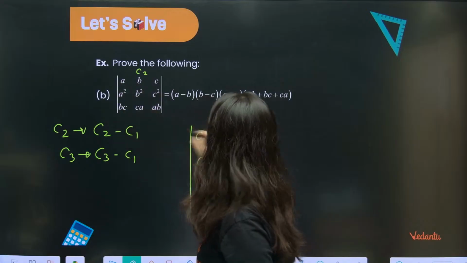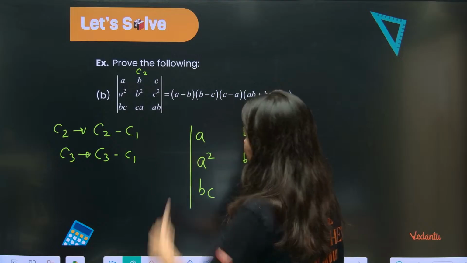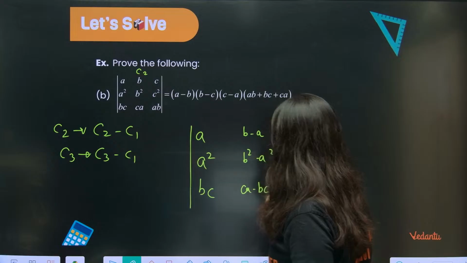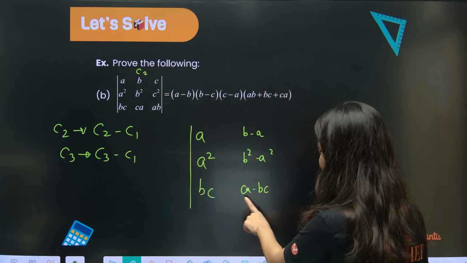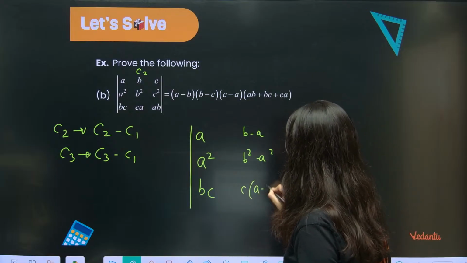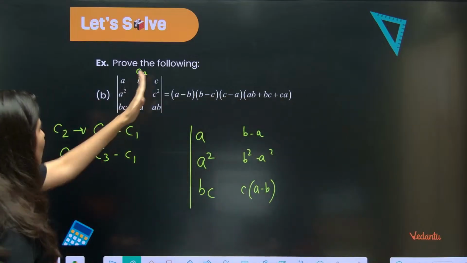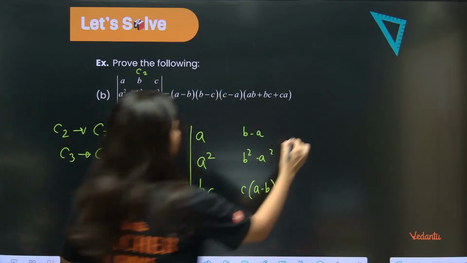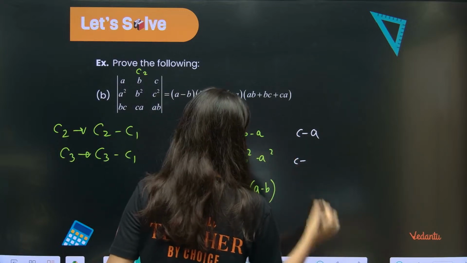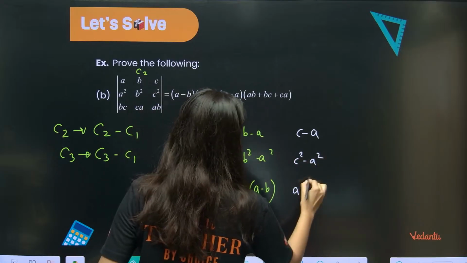C2 is C2 minus C1, so this is b minus a, b square minus a square, and ca minus bc. If you take c common from ca minus bc, it is going to be c times a minus b, correct? Same thing, now column 3 also I am changing. Column 3: c minus a, c square minus a square, and ab minus ac.